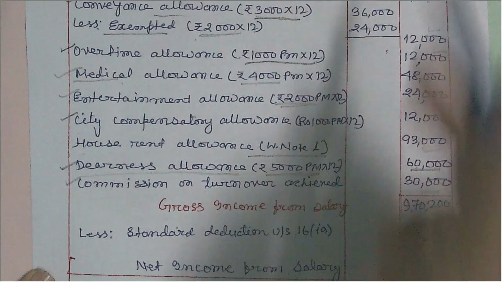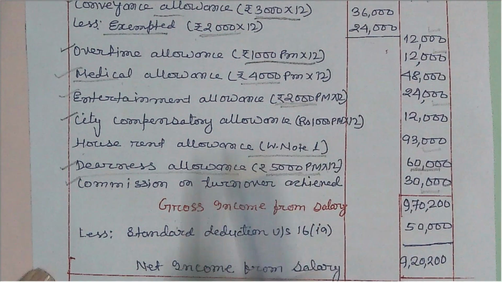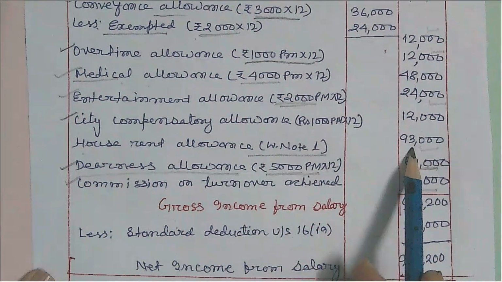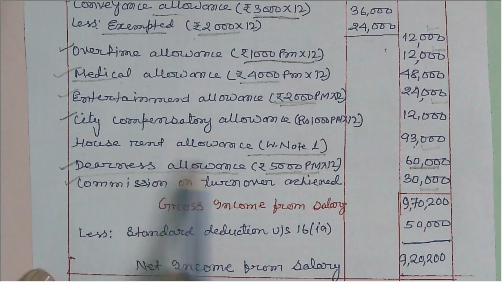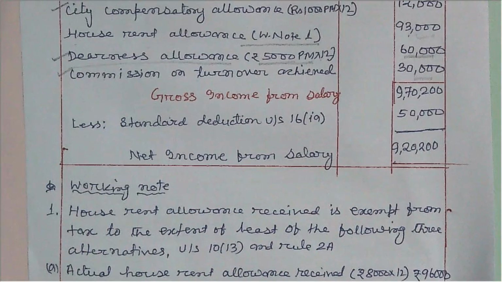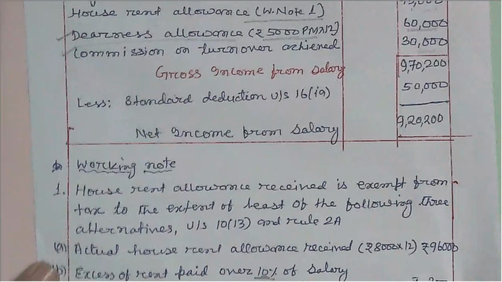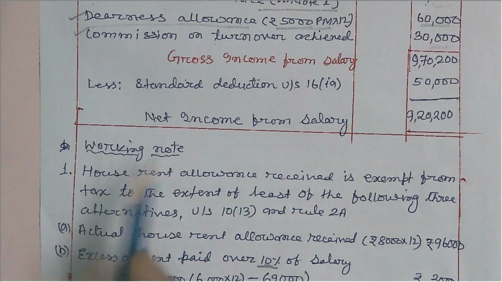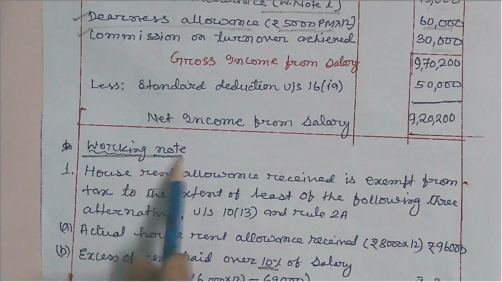So now you aggregate, but we have to put the value of 93,000 for house rent allowance. How this 93,000 is arrived at, now you see here the working note for house rent allowance.